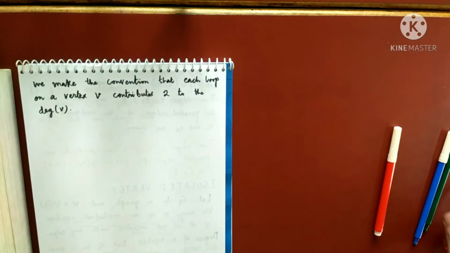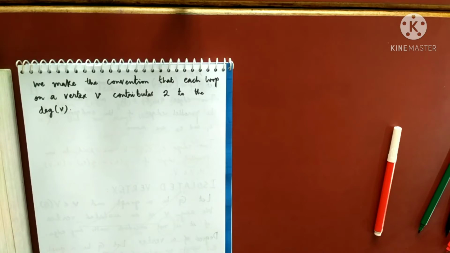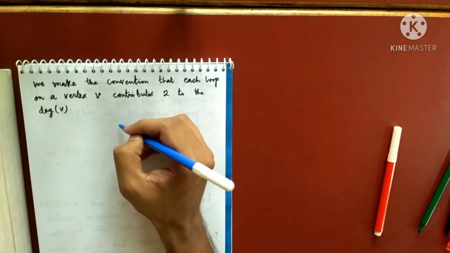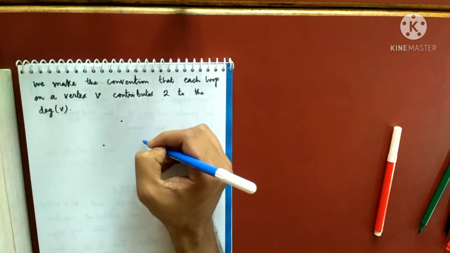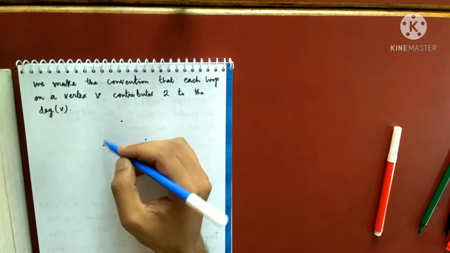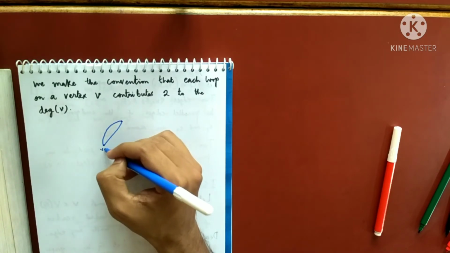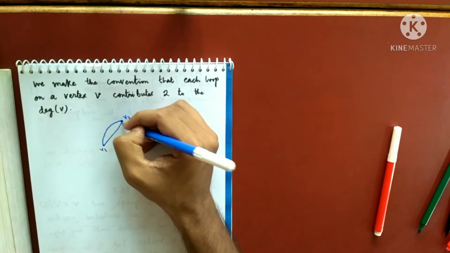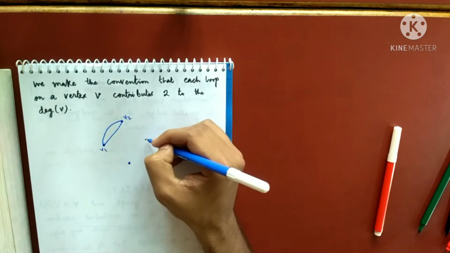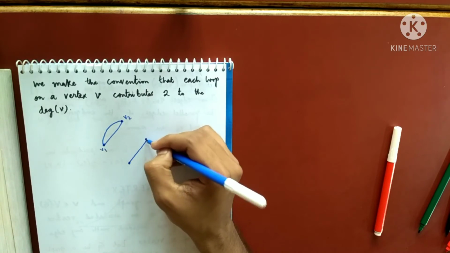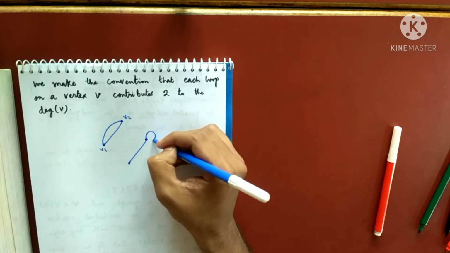So let me give you a quick example. I'll just draw some graph. So suppose this is the graph. This is V1, this is V2. These are my vertices. These are my edges what I'm drawing. There is an edge. There is a loop.